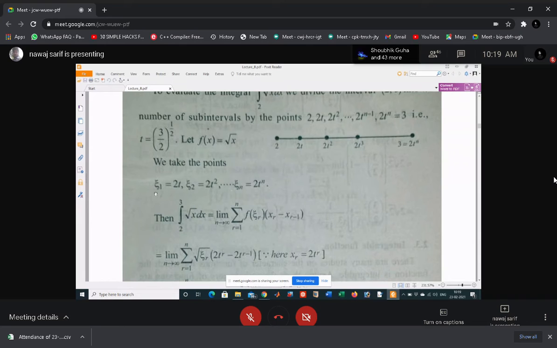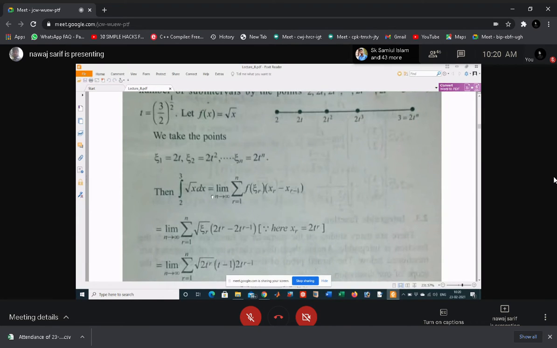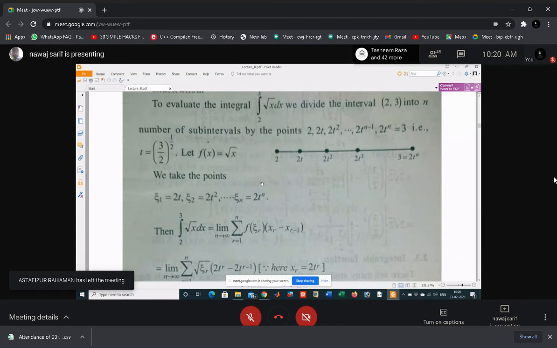So take the points xi 1 as 2t, xi 2 as 2t squared, and xi n as 2t to the power n, and apply the formula: the integral from 2 to 3 of square root of x dx is the limit as n tends to infinity. How did t equal (3 by 2) to the power 1 by n come? 2t to the power n is 3, so t to the power n is 3 by 2, and t is equal to (3 by 2) to the power 1 by n. The 1 by n was missing here, so just correct this.